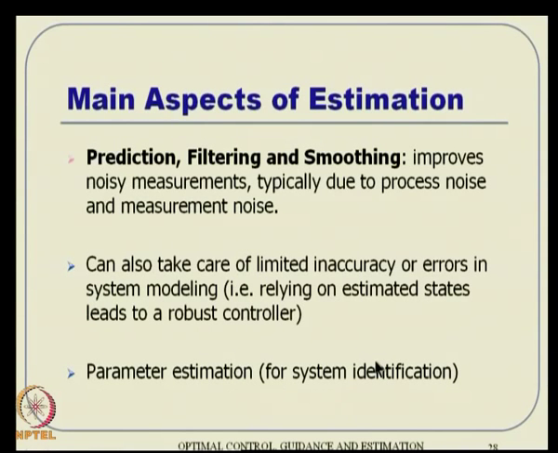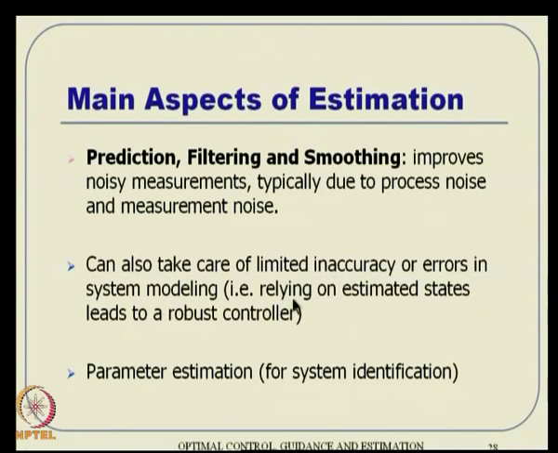So, what are the main aspects of estimation? There are different things. One is prediction, you have to predict in the future. Then filtering, the current value, whatever it is supposed to be, you will find it out, that is called filtering. And then smoothing, that means if the process is over and you go back and see what should have happened, that process is called smoothing actually. So, the three aspects of estimation are prediction, filtering as well as smoothing actually.